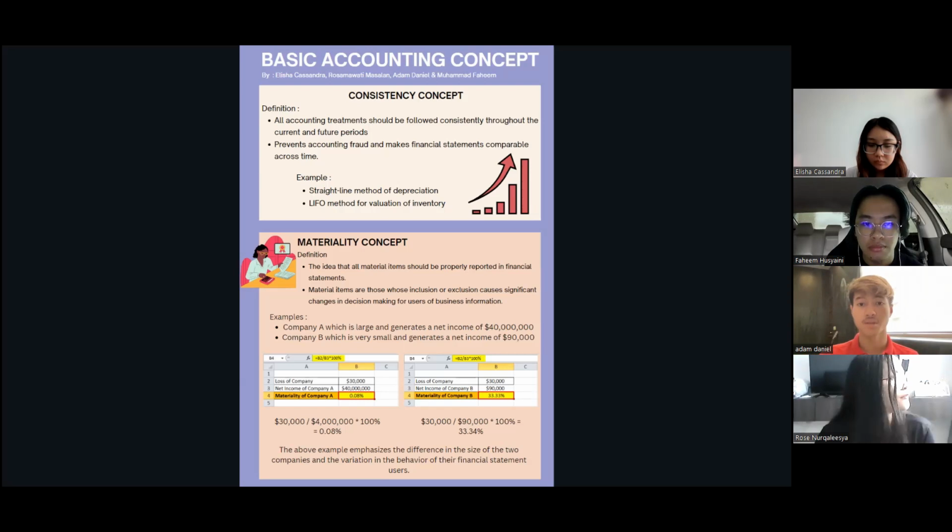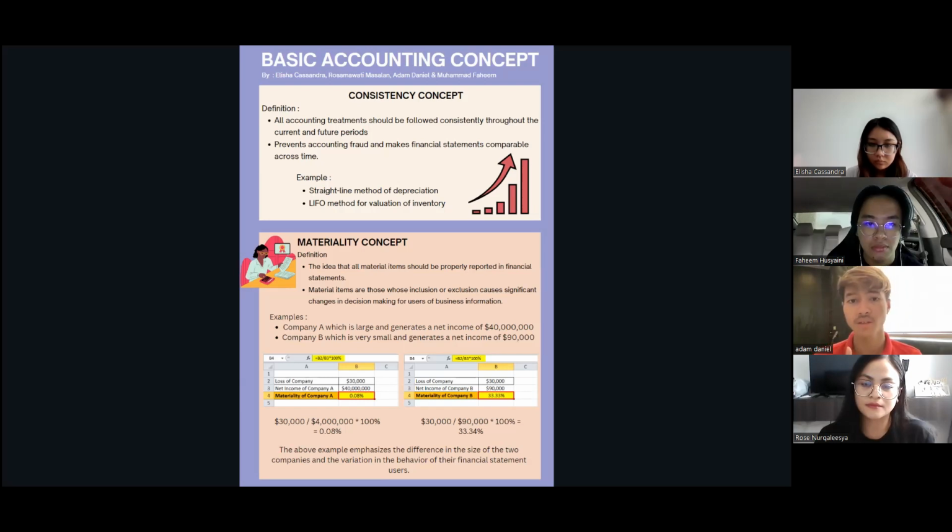So next is the materiality concept. All right, we define the materiality concept as follows: every material item that is transacted in the account must be reported in the financial statement.